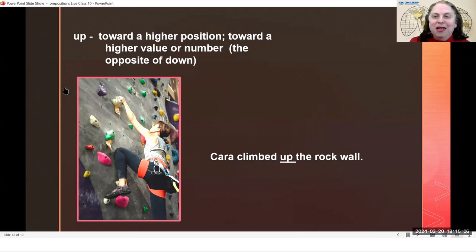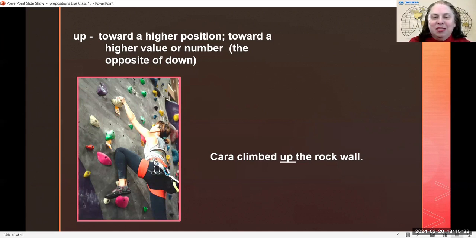Have you ever tried to climb one of these rock walls? They have these walls that this is not actual rock. It is manufactured, and they put many different colored pieces of, I suppose, plastic here, so that people that would like to climb a mountain can practice in a safe place.